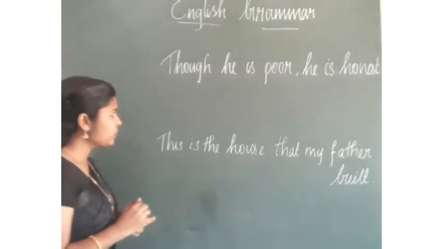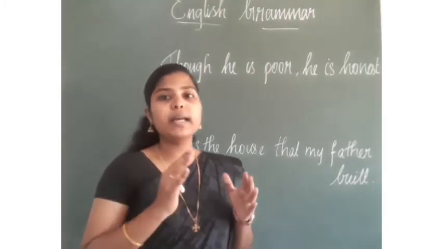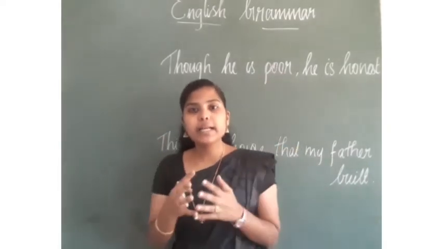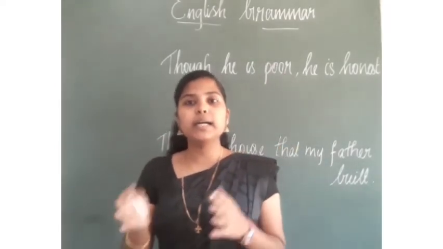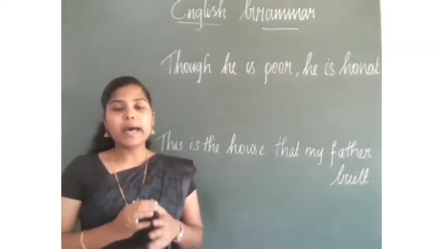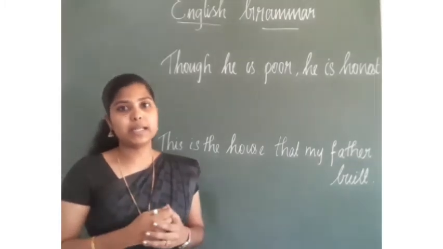So these subordinating conjunctions are used to connect the main clause with the subordinating clause. Okay. And thus it changed into a complex sentence.